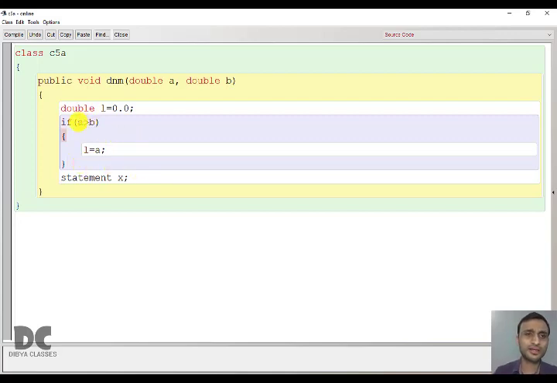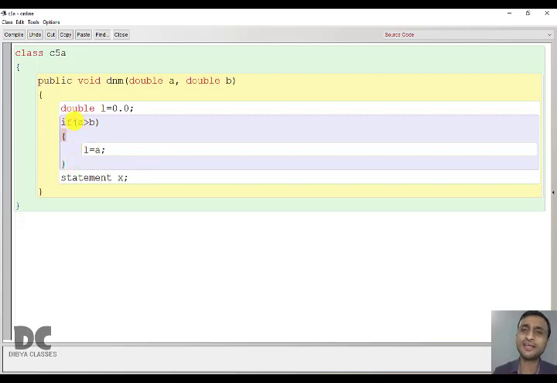But what if A is not greater than B? It is false. If it is false, then this part will not be executed. Means if it is true, it will store the value of A in L. Means these curly brackets will be executed. This is called the block of the if, or the statement block of if, or also known as the true block. So if it is true, this will be executed. If it is not true, this will not be executed.